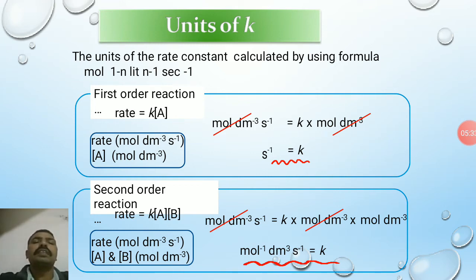For the second order reaction, rate is equal to K into concentration of A into concentration of B. Putting the values of the rate of reaction and the concentrations of A and B, the unit of the rate constant is mole inverse liter second inverse.